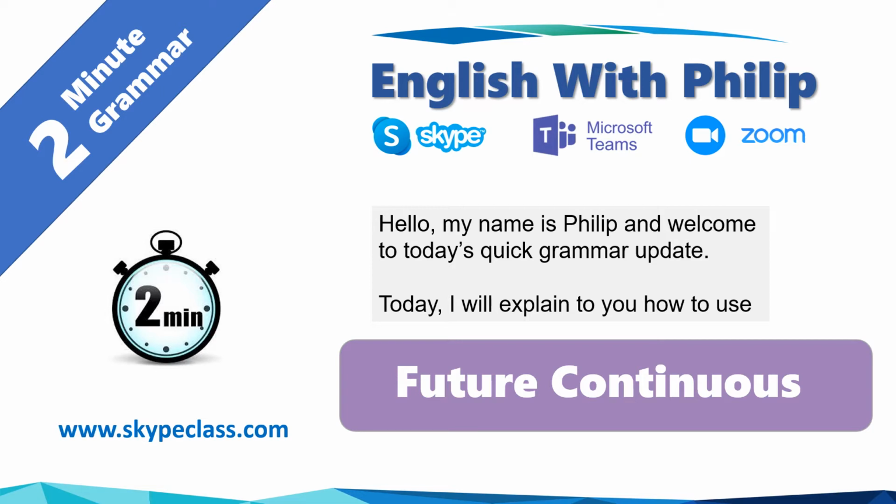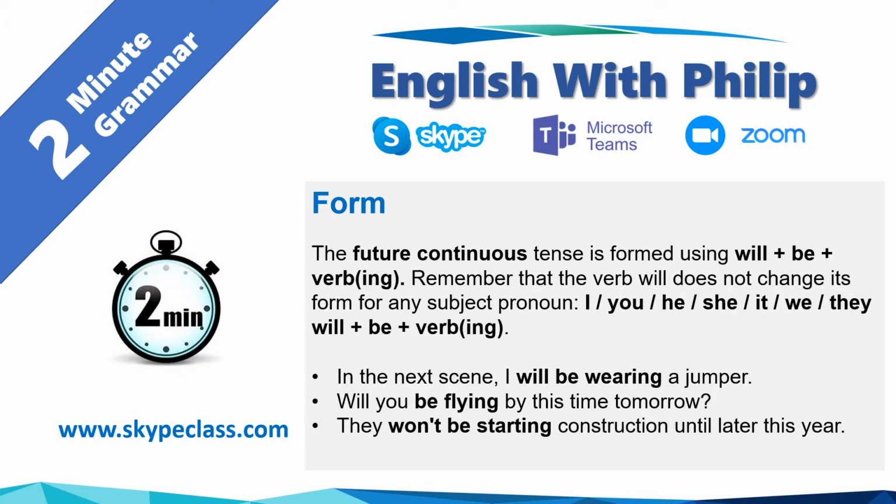Today I will explain to you how to use the future continuous tense. The form. The future continuous tense is formed using will plus be plus the ing verb. Remember that the verb will does not change its form for any subject pronoun. I, you, he, she, it, we, they, will, plus be, plus ing verb.